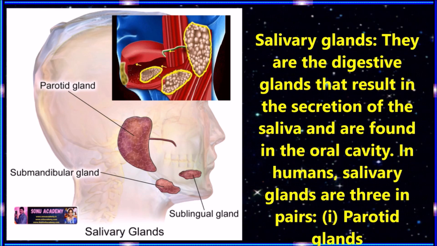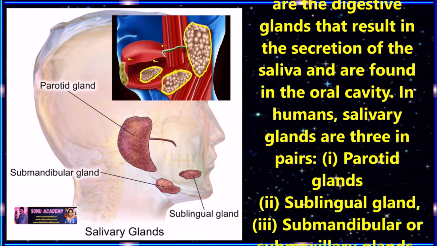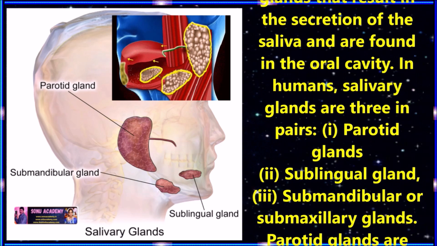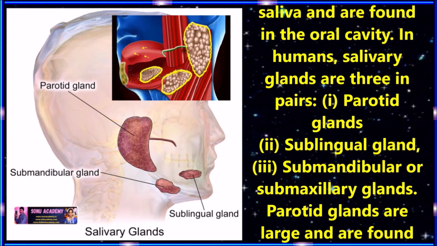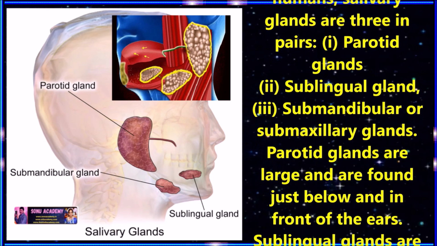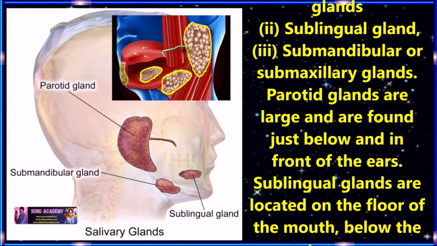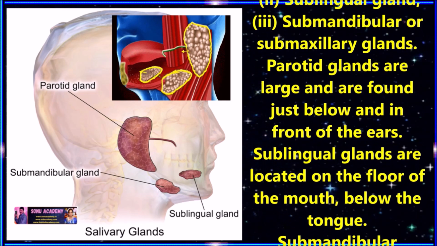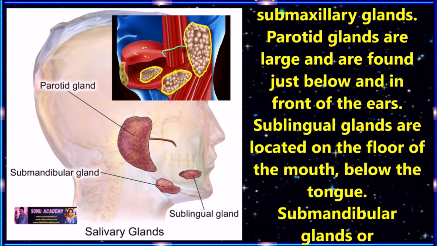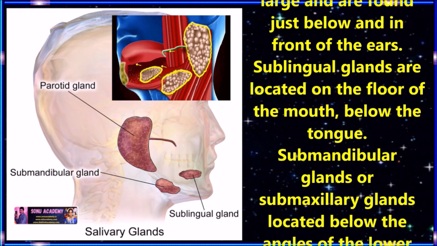These are the digestive glands that secrete saliva and are found in the oral cavity. In humans, salivary glands are in three pairs. One is parotid glands, second is sublingual glands, and third one is submandibular or submaxillary glands. Children, let us discuss what are parotid glands. Parotid glands are large and are found just below and in front of the ears.